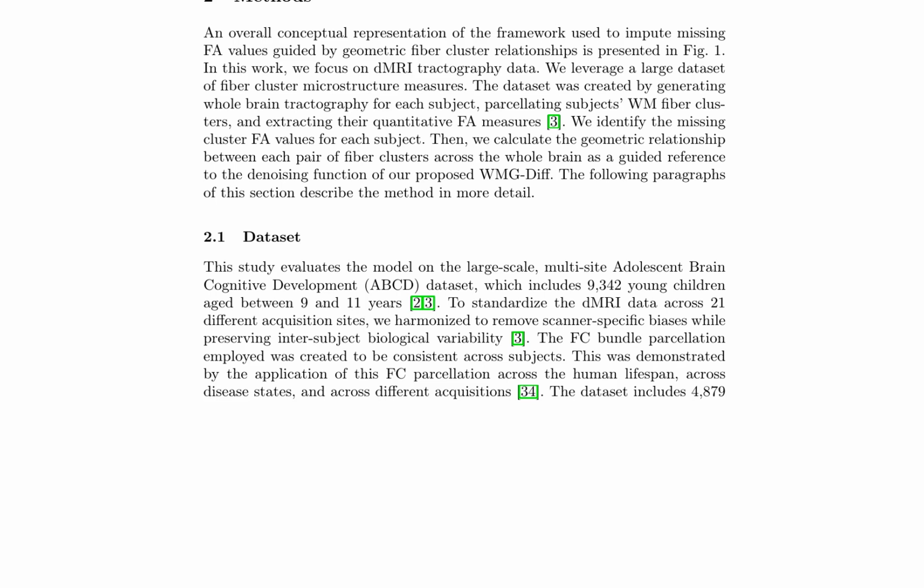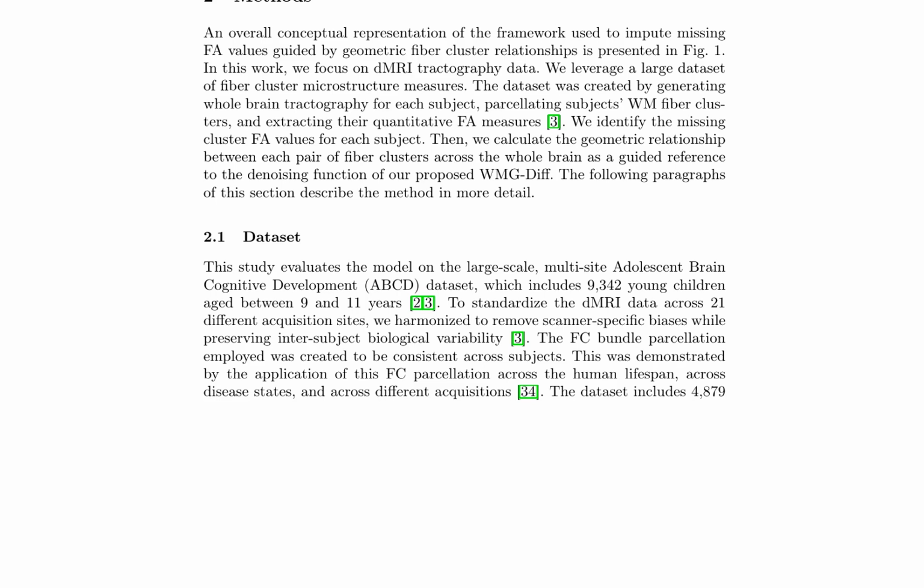The model is evaluated on the large-scale, multi-site adolescent brain cognitive development dataset, which includes 9,342 young children aged between 9 and 11 years. To standardize the dMRI data across 21 different acquisition sites, the data is harmonized to remove scanner-specific biases while preserving intersubject biological variability. The FC bundle parcellation employed is consistent across subjects, demonstrated by its application across the human lifespan, across disease states,